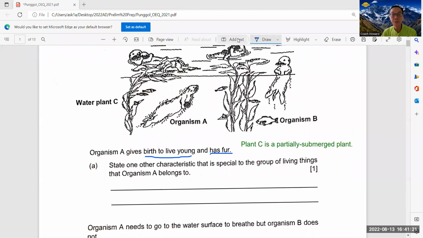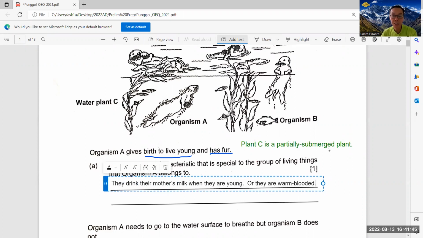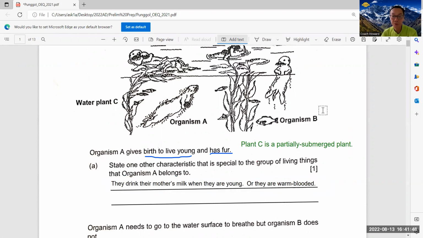which I'm going to put here. So you can write this. They drink milk from their mothers. They drink their mother's milk when they are young, or they are warm-blooded. Either one. Okay. So either of these answers, or you can say the female of organism A produces milk for their young.